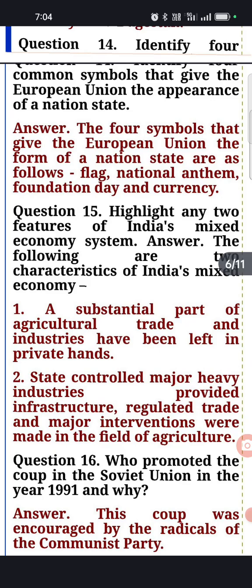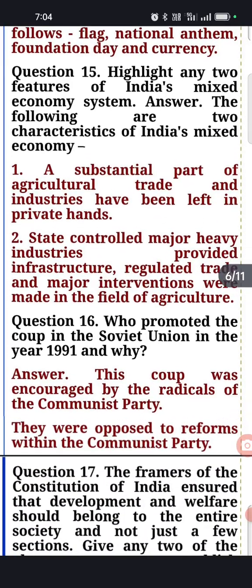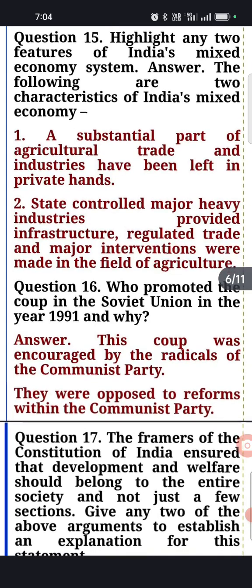Now come to the 15th question. Highlight any two features of India's mixed economy system. You know that India is a mixed economy system, both public as well as private, and various cooperative organizations are running in India. So you have to give the features of this system.